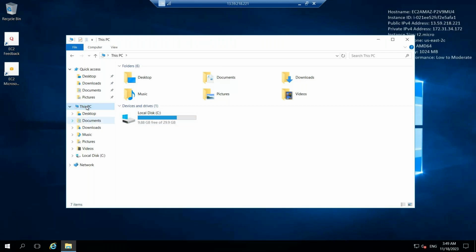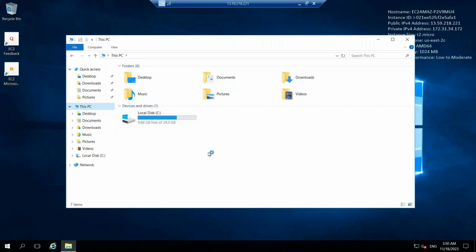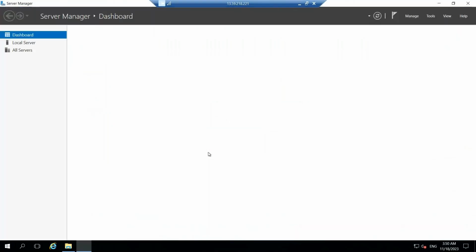Okay, yeah. So right click here on this PC, click on manage. So server manager will be opened. In that, we need to go to the computer management. Yeah.